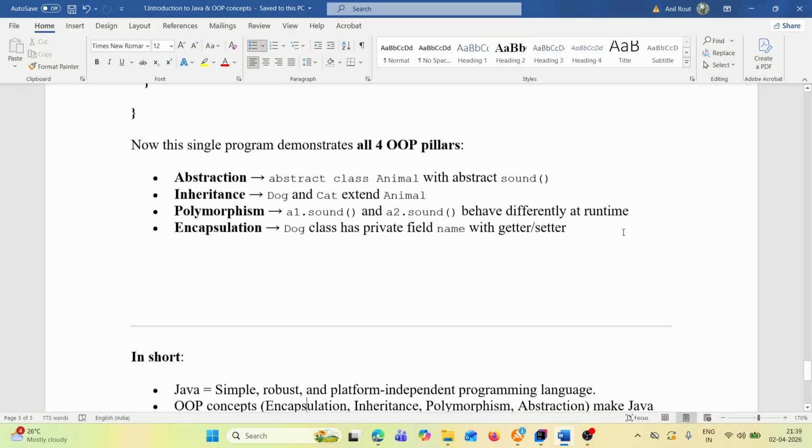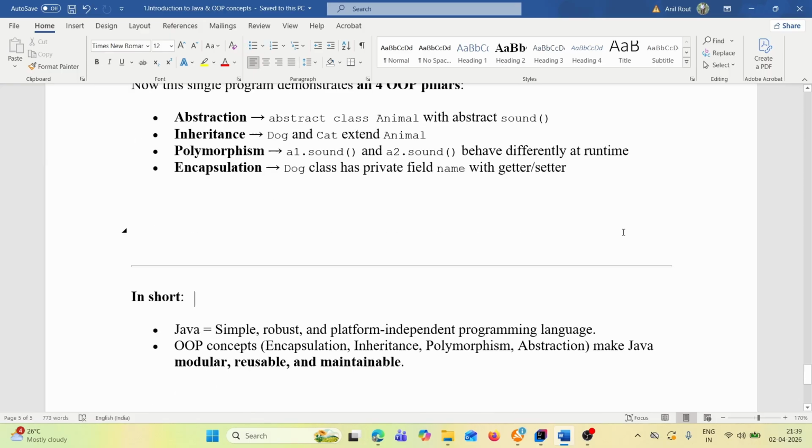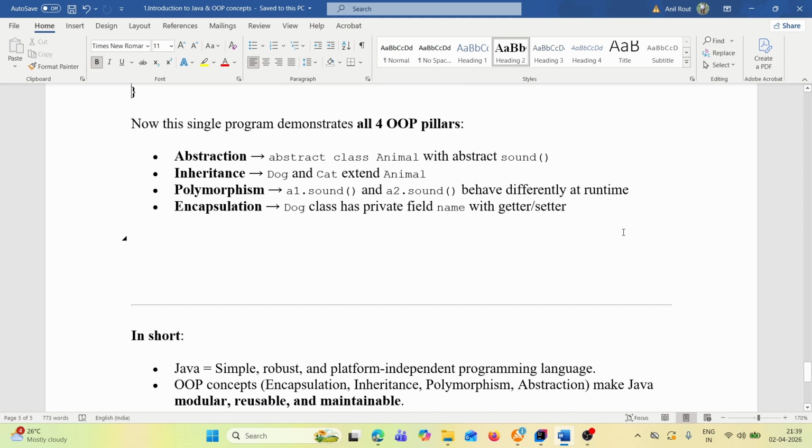Now this single program demonstrates all four OOPS pillars. Abstraction: abstract class Animal with abstract sound method. Inheritance: Dog and Cat extend Animal.